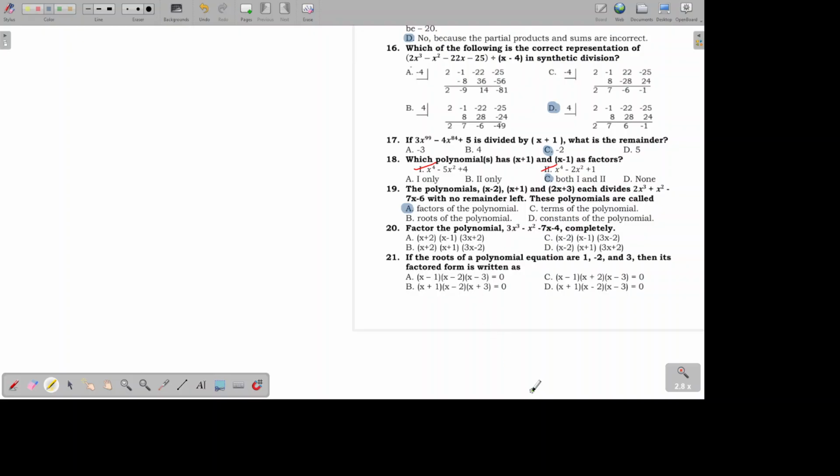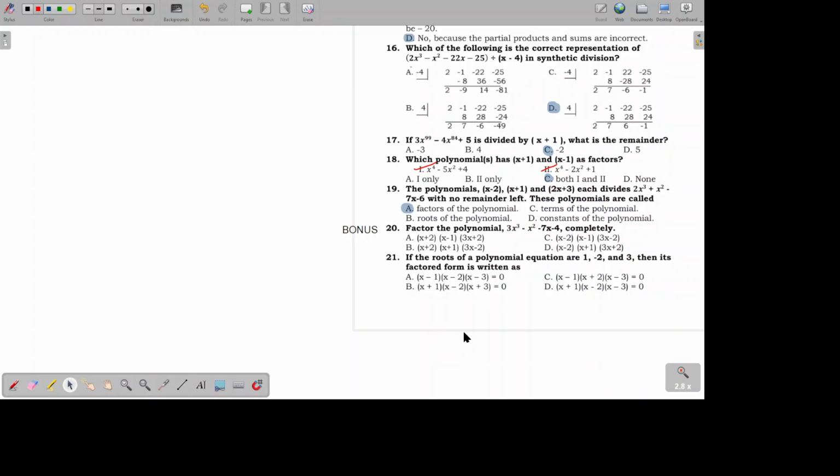Let's have number 20. Factor the polynomial 3x cubed minus x squared minus 7x minus 4. I tried this earlier, but this given doesn't have any correct answer and it doesn't even factor anymore, meaning it's a prime. So number 20, sa mga nag-test dyan, that's bonus because there's no correct answer on this one. So that's a bonus.